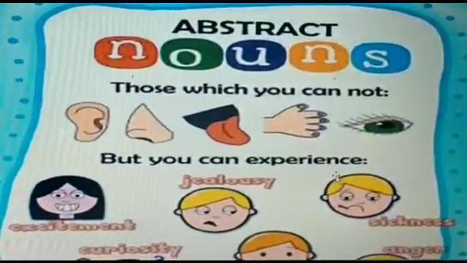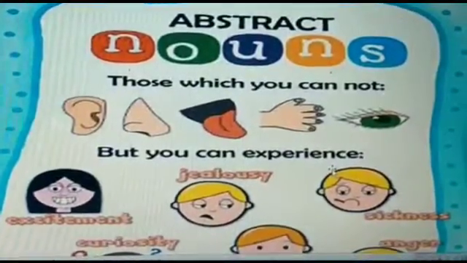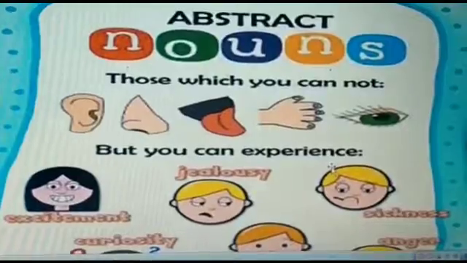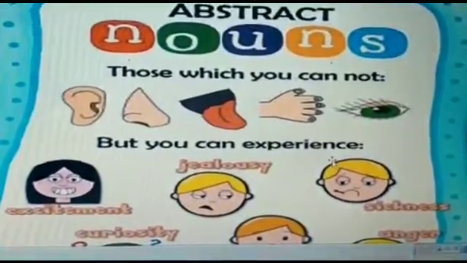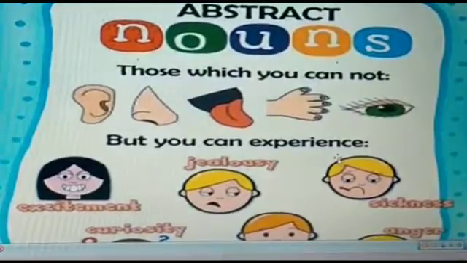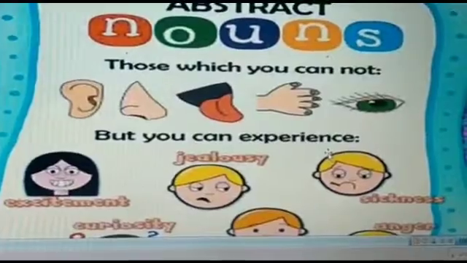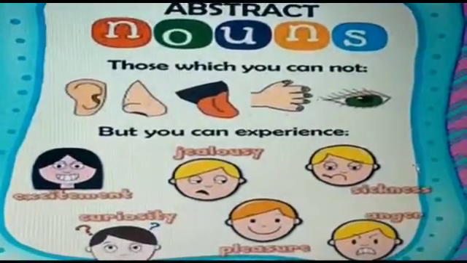What are abstract nouns? Those which you cannot hear, smell, taste, touch, and see, but you can experience. For example, excitement, jealousy, sickness, curiosity, anger, and pleasure.